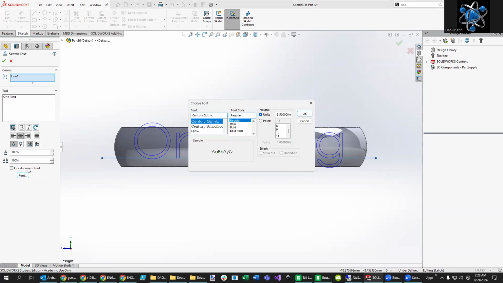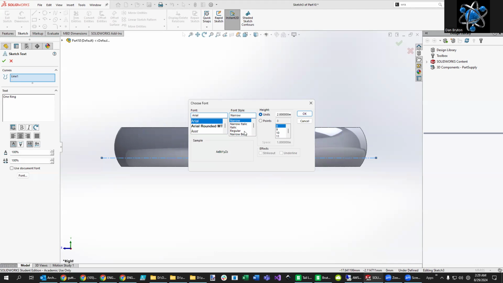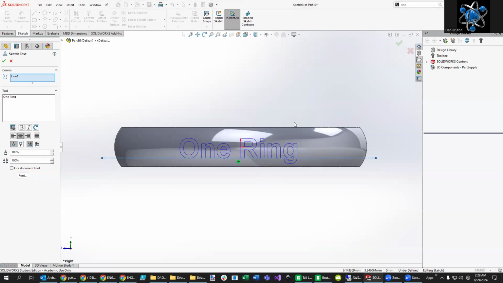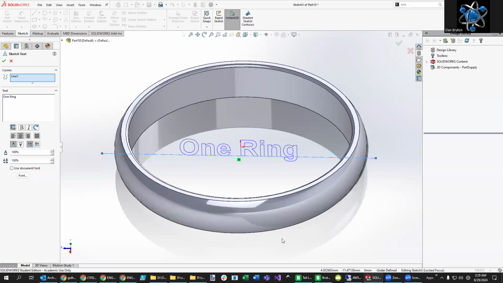I'm going to not use the document font, but rather just maybe built-in fonts. I'm going to use Arial, and let's make this like 2 mm height right there, so perhaps it will fit. Let's see what it looks like when I do that. Looks pretty good. Maybe trying some bold might help make it a little bit bigger, or just regular for that matter. Let's try bold. Looks a little bit bigger. And you can see that the font is actually in the middle of the ring. So we need to wrap it around, let's say, that surface.